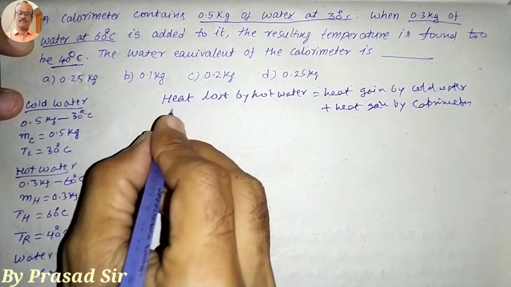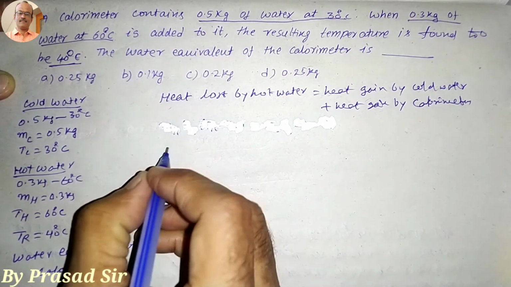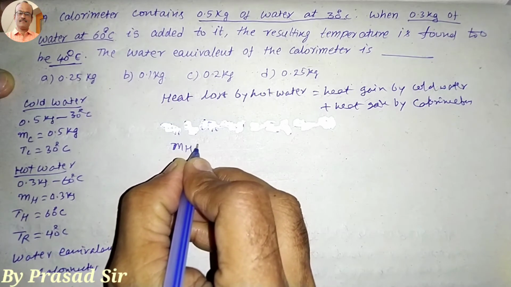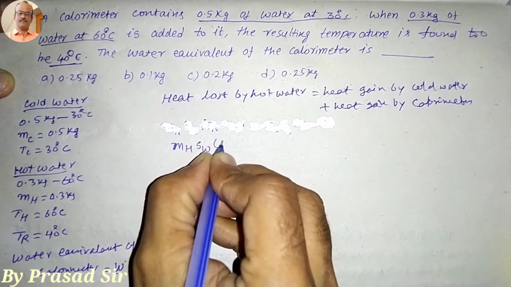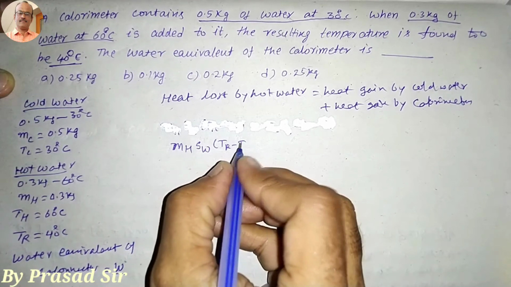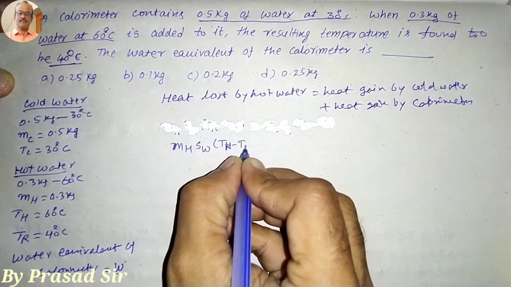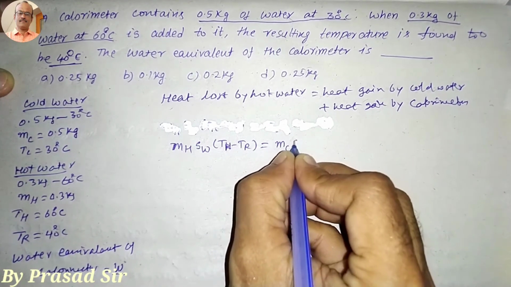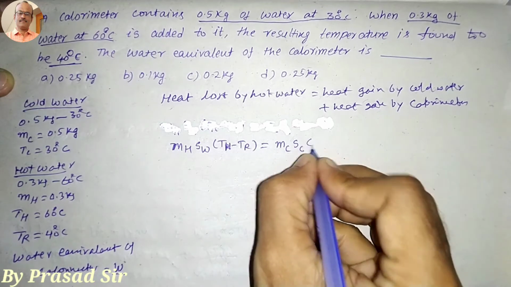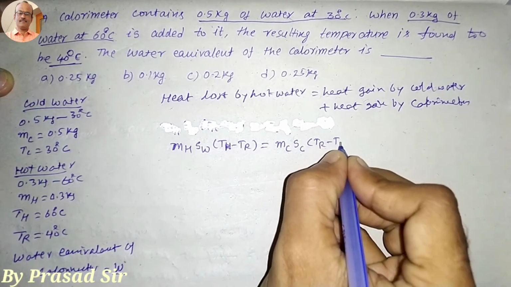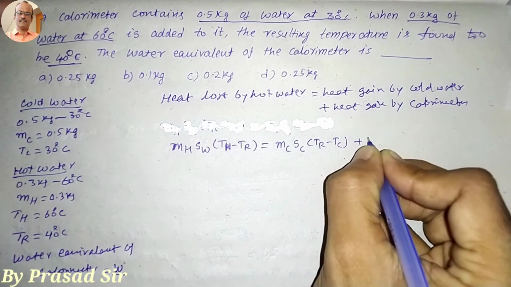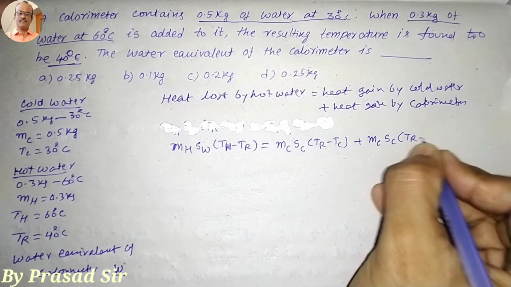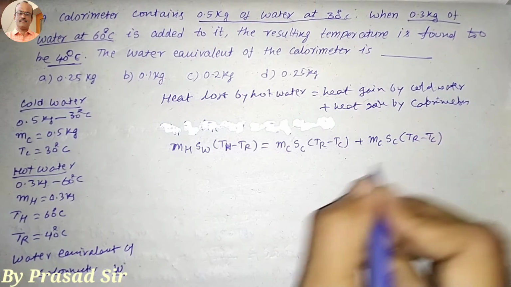Heat lost by hot water is nothing but the mass of hot water and specific heat of water into the temperature of hot water minus the resultant temperature, is equal to the mass of cold water, specific heat of cold water and the resultant temperature minus the temperature of cold water, plus the mass of calorimeter, specific heat of calorimeter and the resultant temperature minus the temperature of cold water.